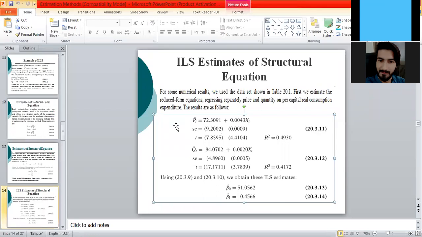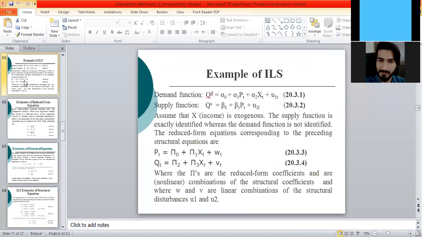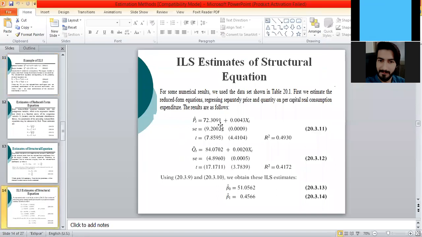In the previous slide, these are the reduced forms. We have estimated them by using the data set on prices and X, and quantity and X. By using this data set, we have estimated these two equations and obtained the numerical values: this is pi naught, this is pi 1, this is pi 2, and this is pi 3.